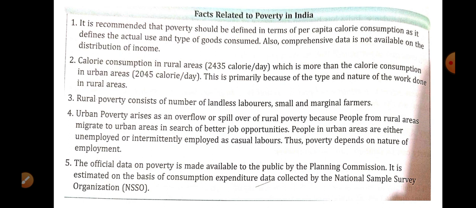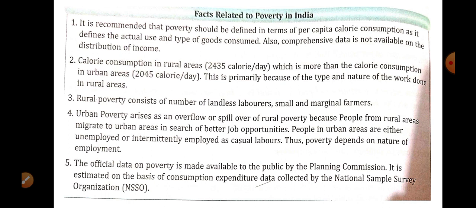Because poor people from the rural area migrate to urban area in search of jobs, but they do not have any skilled knowledge, they do not have higher education, so they are not able to get jobs in urban area. In this way they become daily wage earners, vendors, and again become part of below the poverty line. So people in urban area are either unemployed or intermittently employed as casual labor. Thus, poverty depends on nature of employment.